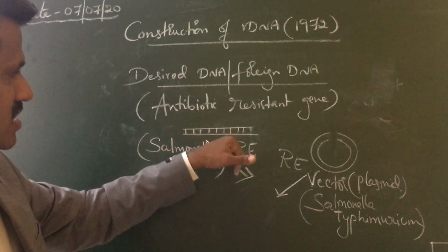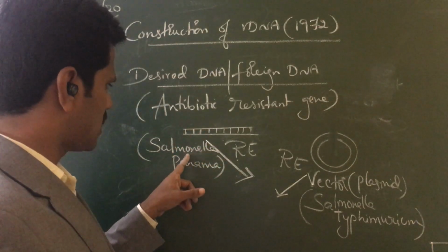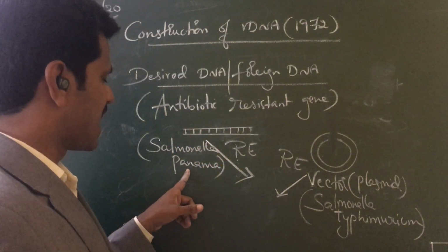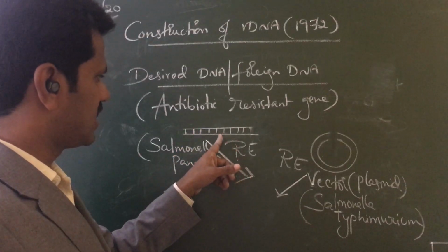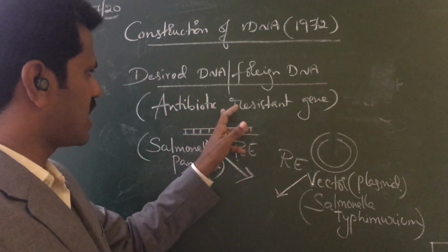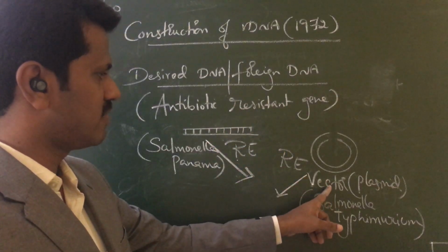So the antibiotic resistant gene is taken from a bacterial plasmid of Salmonella Panama, and they cut this plasmid to get the desired gene, and they took a plasmid vector from Salmonella typhimurium.